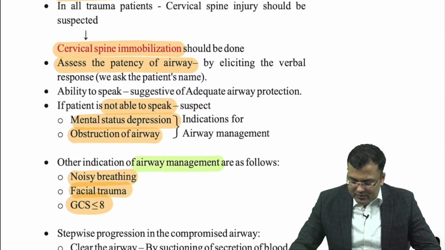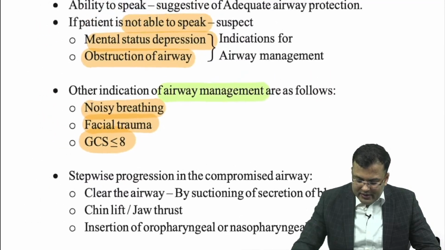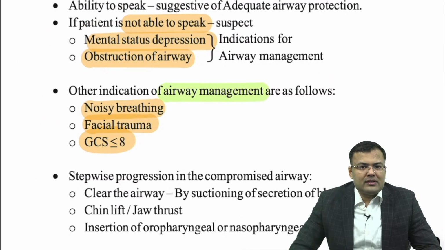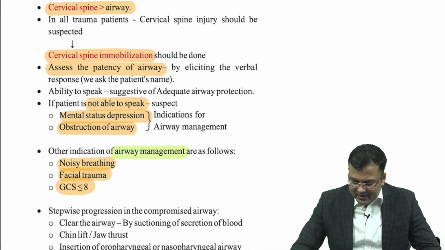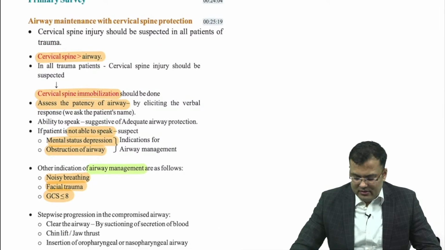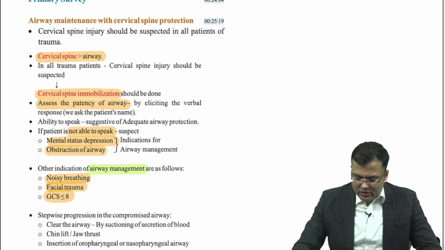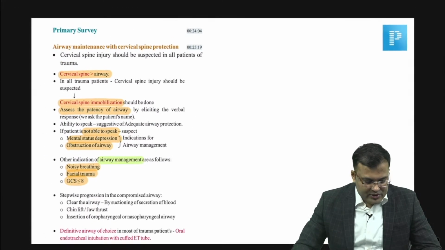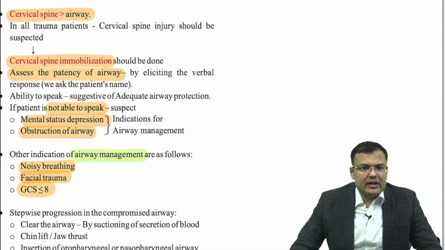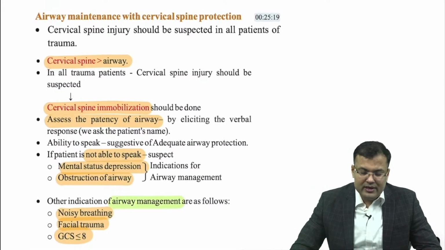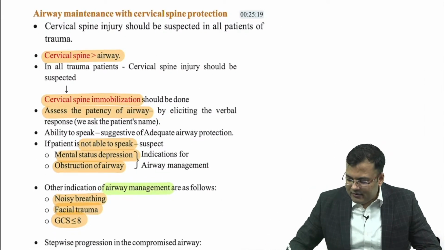And what is the stepwise progression? Clear the airway, chin lift, jaw thrust, insertion of oropharyngeal airway. What is the definitive airway of choice? We insert oral endotracheal intubation with cuffed ET tube. Clear? So, this is the primary survey.